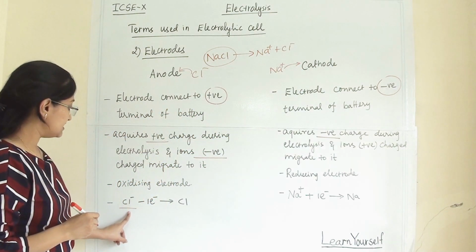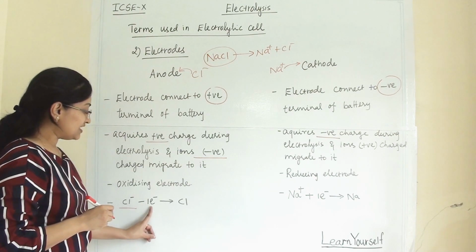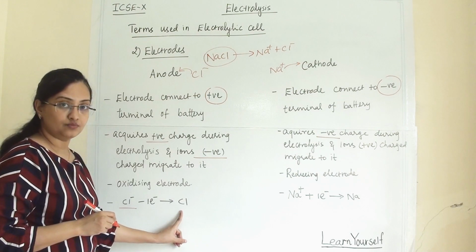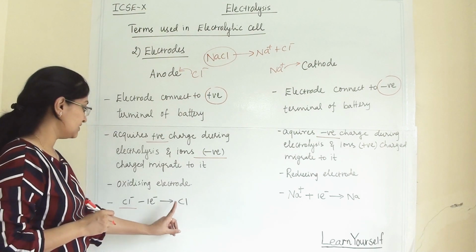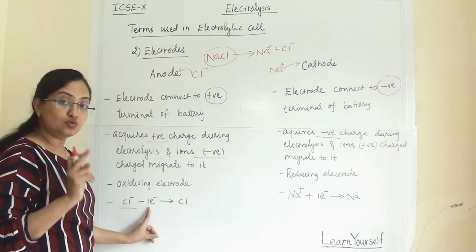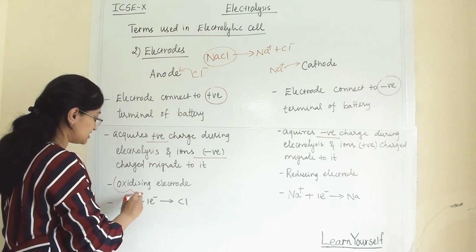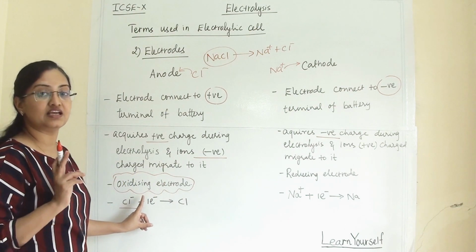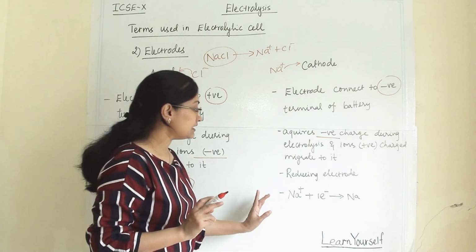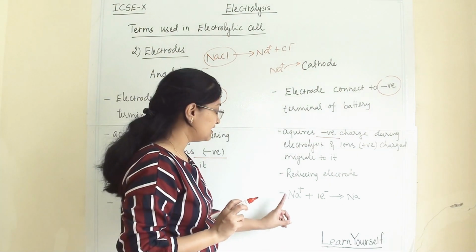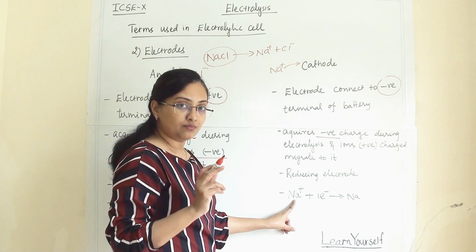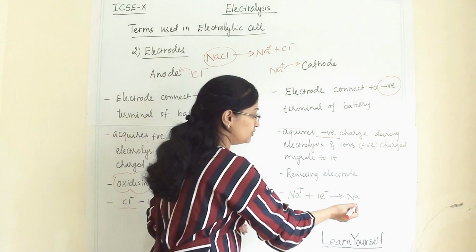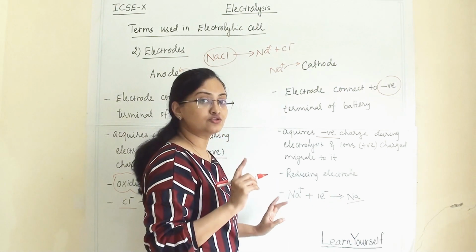So this Cl minus will lose one electron and will become a Cl atom, a neutral chlorine atom. Since it is losing an electron, this process is oxidation, and this electrode is known as the oxidizing electrode. Whereas exactly the opposite process happens at the other electrode: Na plus, the sodium cation, will take one electron back and become a neutral sodium atom.